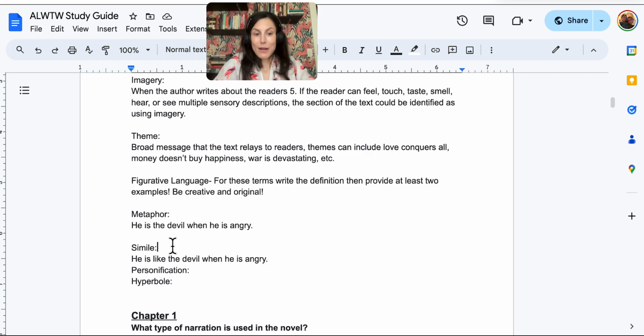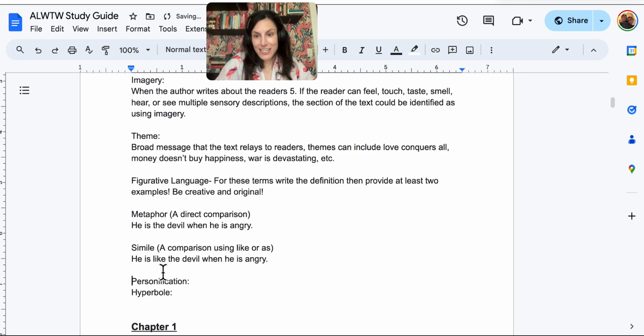Personification. So I'm going to put here, simile is a comparison using like or as, and your metaphor is going to be a direct comparison, not using like or as. And then our personification. This is when an author gives human traits to a non-human entity.